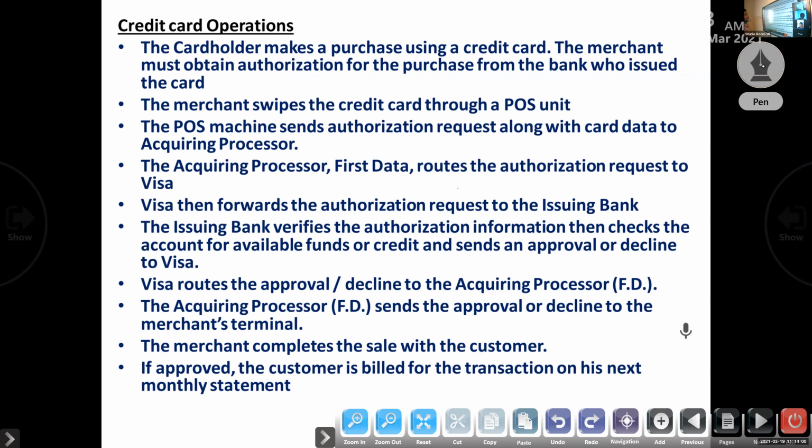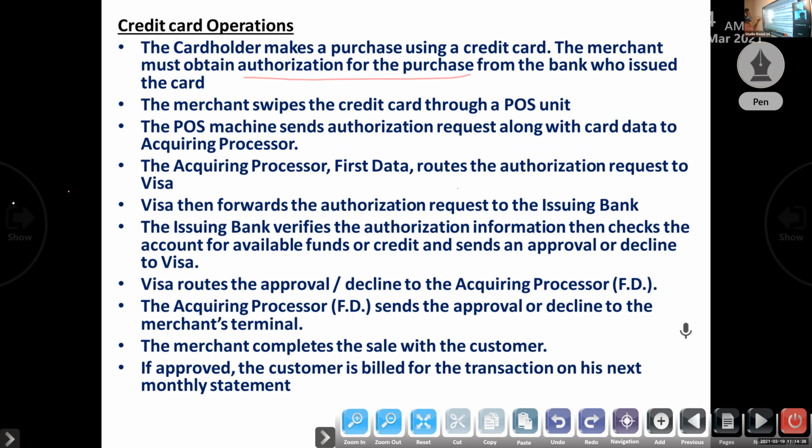The merchant must obtain authorization for the purchase. From where? From the issuing bank, those who issue the credit card to the applicant, the card holder.